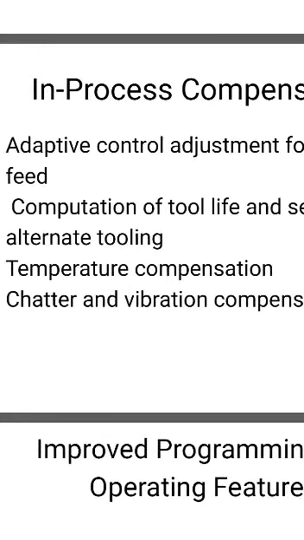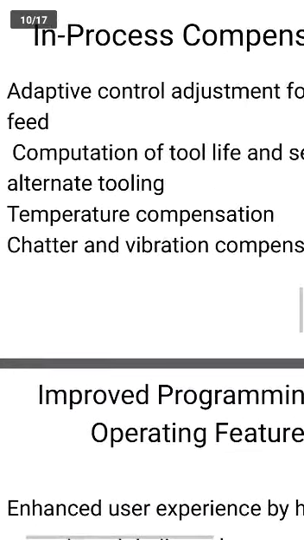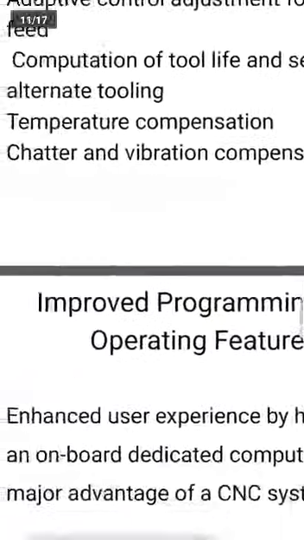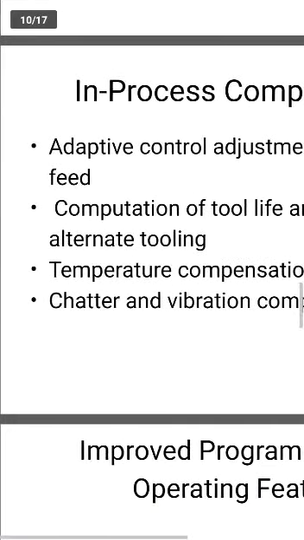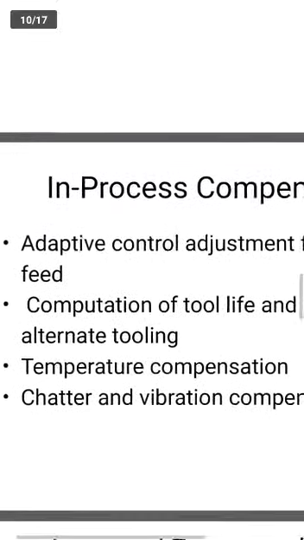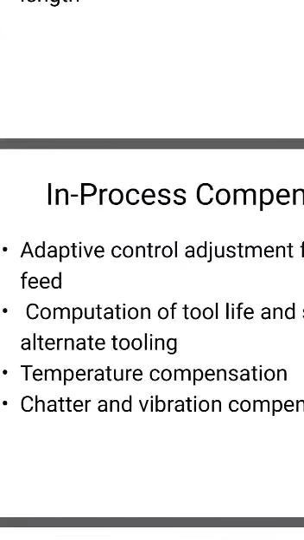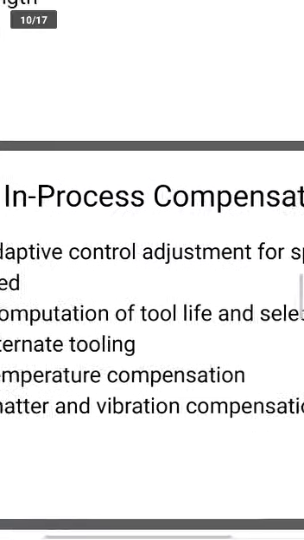So by seeing that, we should also check the tool position. Next, chatter and vibration compensation. Sometimes the tool will vibrate and it won't go properly. If we don't fix it properly, the tool will vibrate. So these are some in-process compensations.